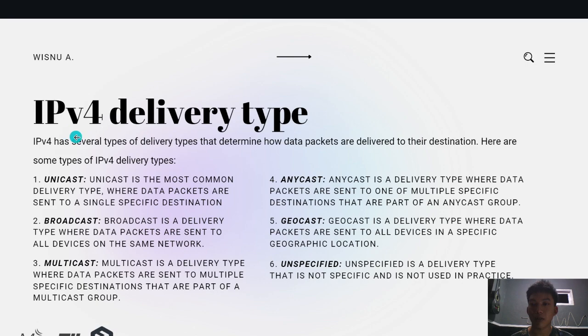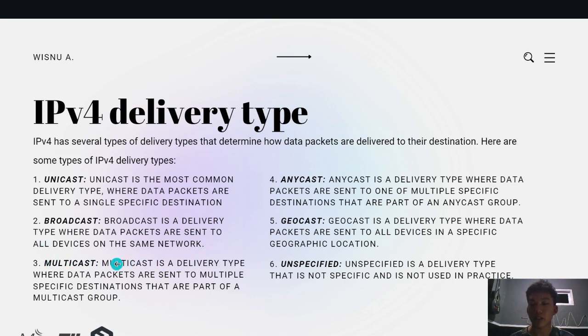Next, for IPv4 delivery types. IPv4 has several types of delivery that determine how data packets are delivered to their destination. Here are some types of IPv4 delivery. First is unicast. Unicast is the most common delivery type where data packets are sent to a single specific destination. Broadcast is the delivery type where data packets are sent to all devices on the same network.